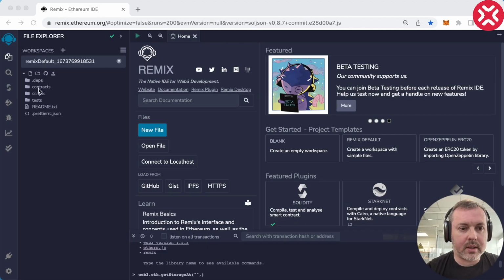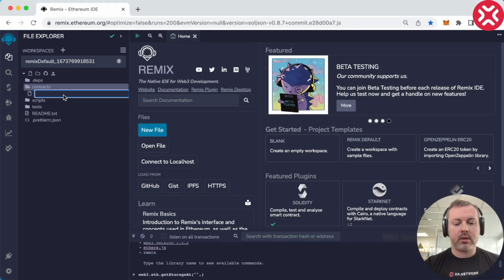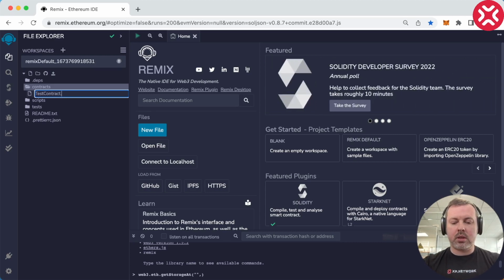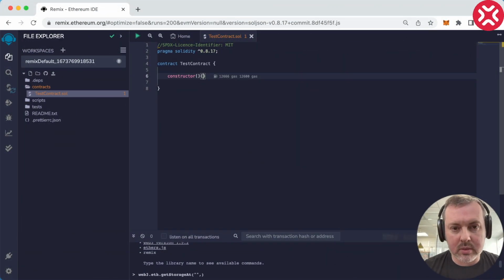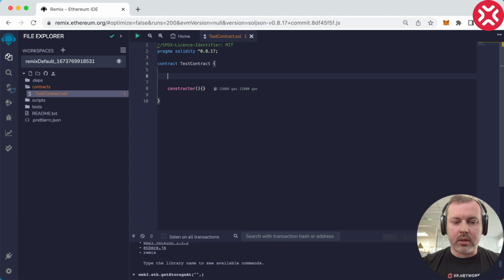So in order to do that, let's start by creating a new file here in Remix. Let's call it, let's say, test contract.sol. Okay, so this is a valid contract right now. We can see that the constructor will consume 12,666 amount of gas.